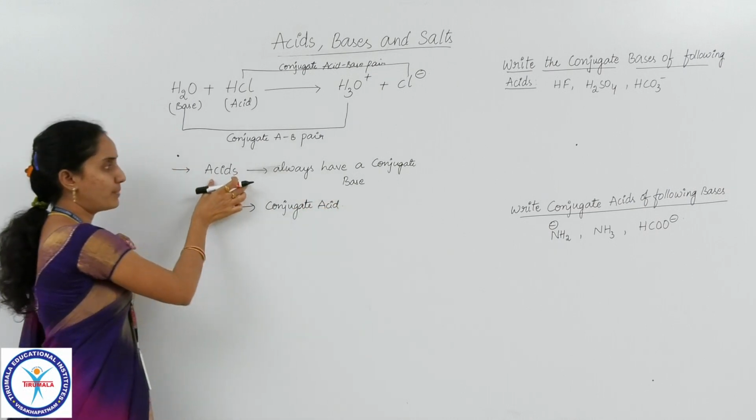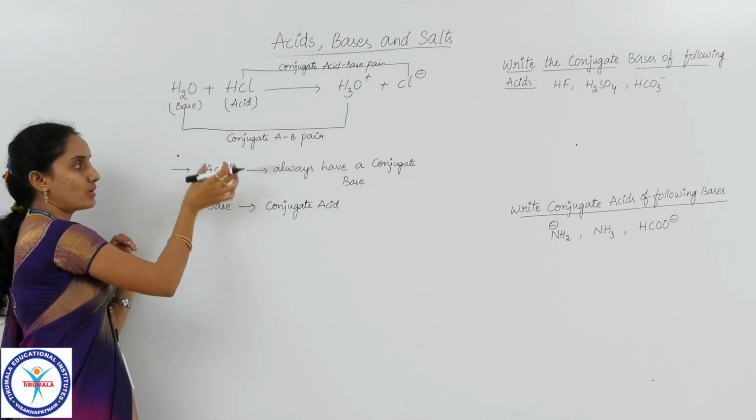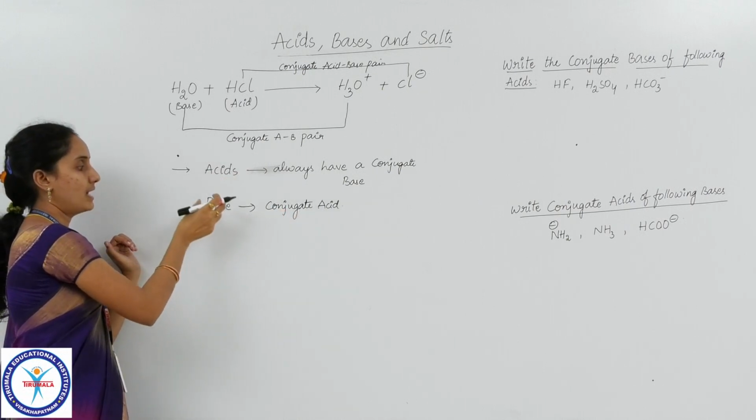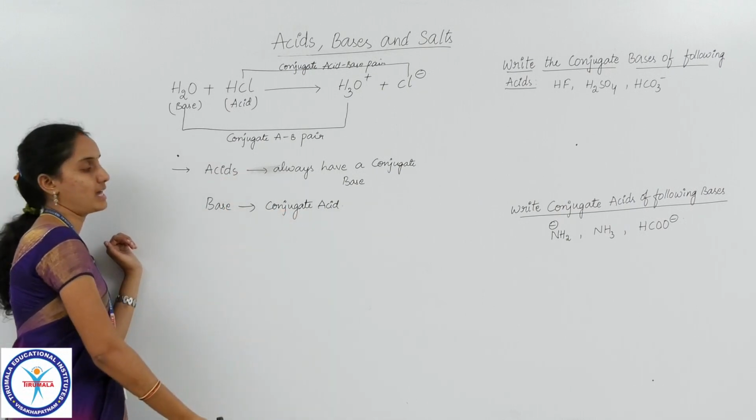You can also define it as: a Bronsted-Lowry acid will have a conjugate base, and a Bronsted-Lowry base will have a conjugate acid.